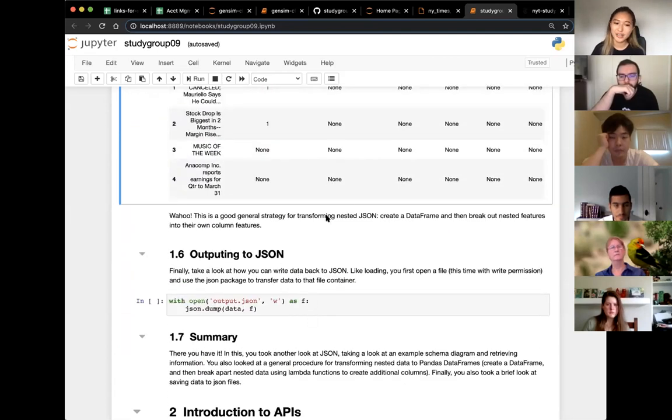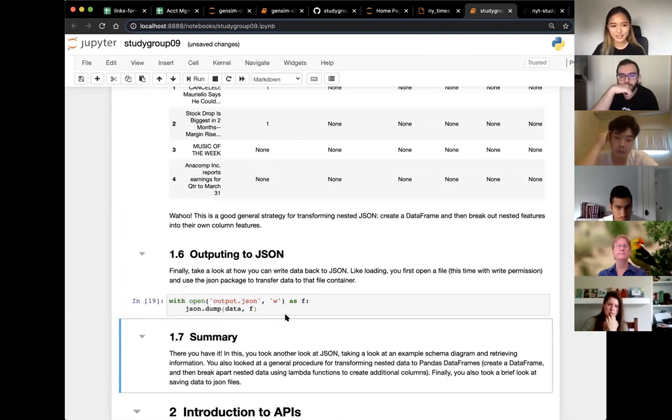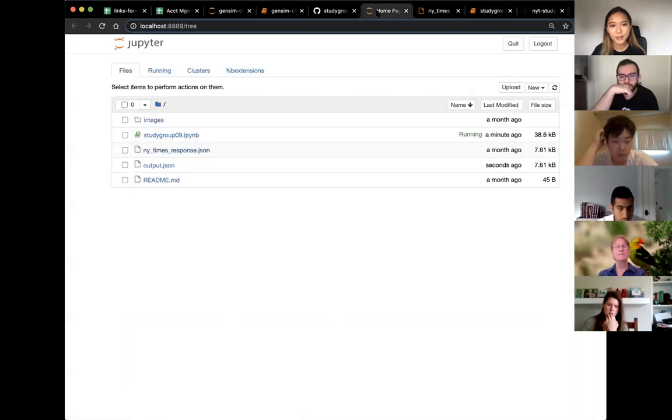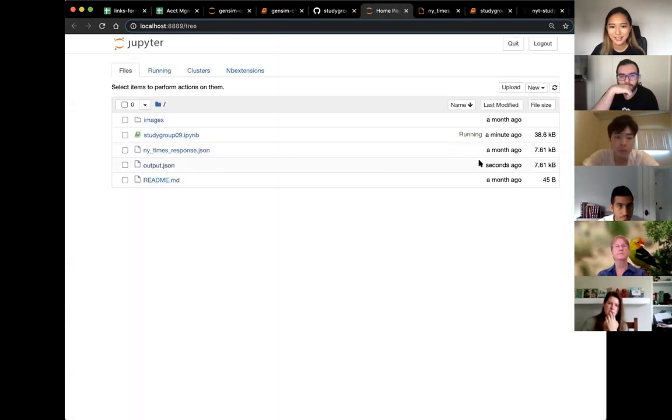And finally, you can output to JSON, very similar to the format that I had earlier on with reading a JSON file. We are opening a new JSON file called output.json, W for write, and then we're dumping the data. So usually if you make some edits to your JSON and you just want to keep a clean version of your JSON, you would save it here. But you see, I called it output.json, and if I look at my homepage here, I have output.json now, and this is a brand new file that I made. You can see it was made seconds ago. Cool. Any questions before we move on to APIs?